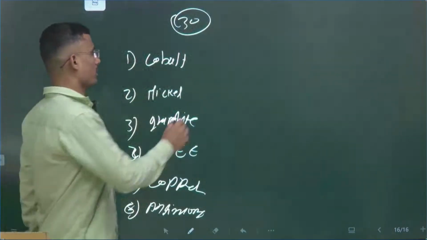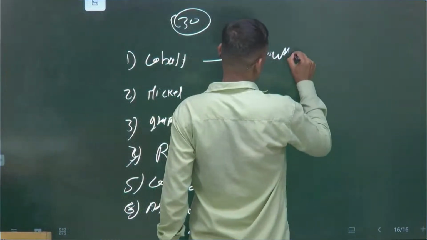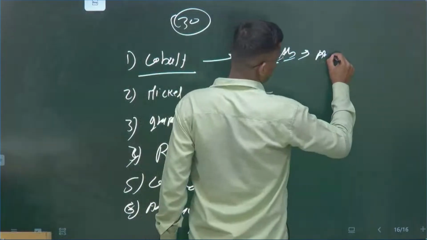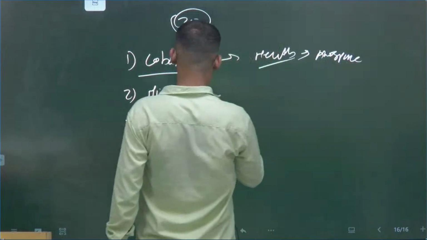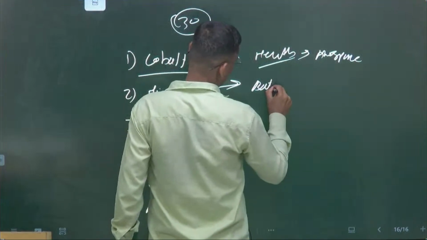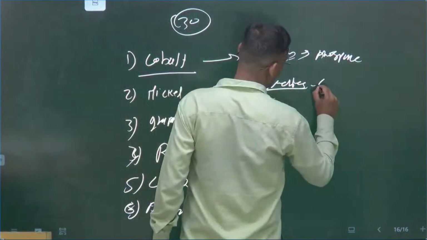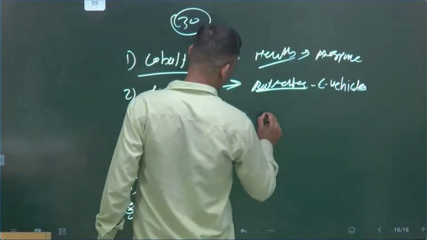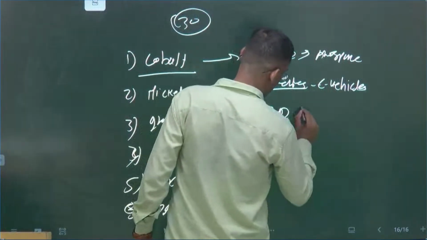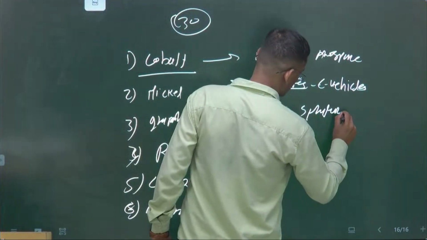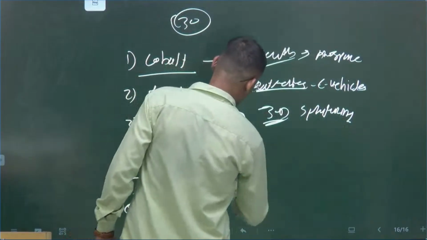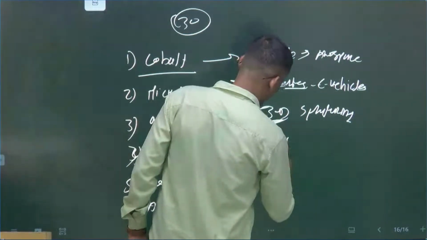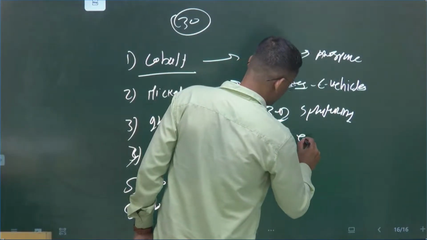Cobalt can be used in the health sector and in aerospace. Nickel, batteries, e-vehicles. Graphite, 3D structuring. Then rare earths have tremendous application in almost any field, even agriculture, health, aerospace.